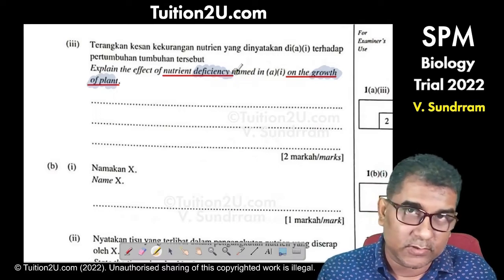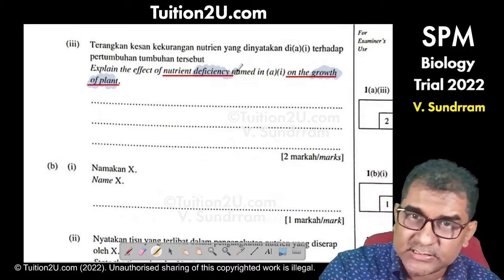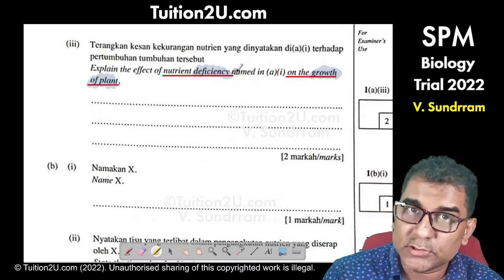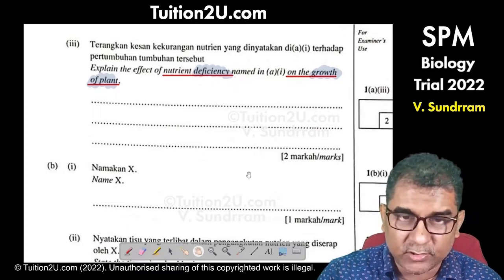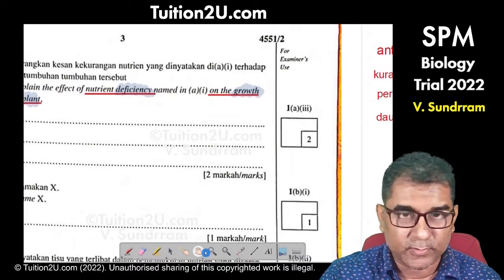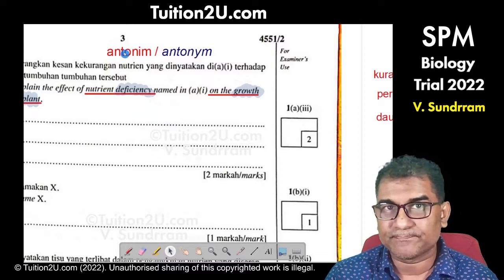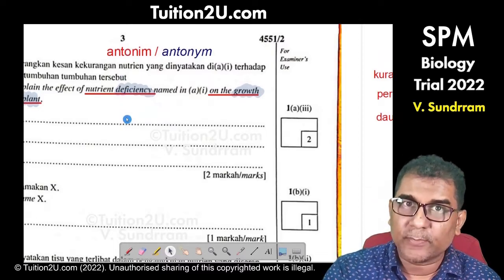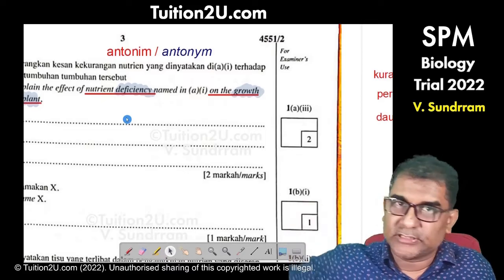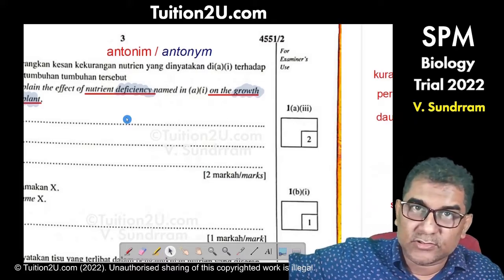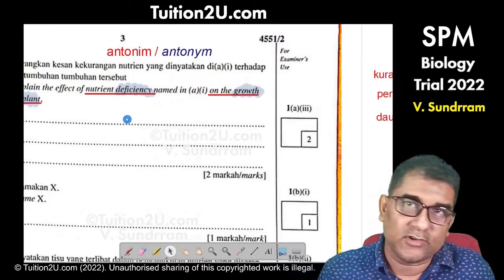If you read the question, you understand the question has a clue. What is the effect on the growth of the plant? Make sure your answer is something to do with growth of the plant. So the first point that we are going to provide is, I call this type of question antonym questions. Writing the opposite of what you learn in class. Nitrogen, synthesis, protein, growth. Less nitrogen, less synthesis protein, less growth. Writing the opposite is going to give you the mark.